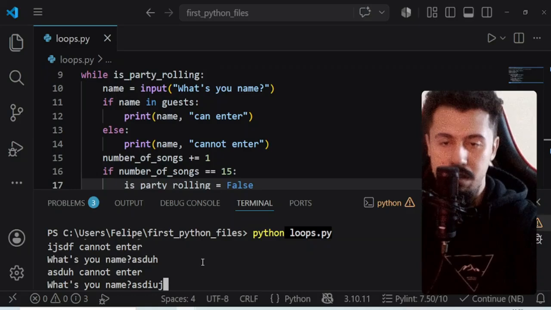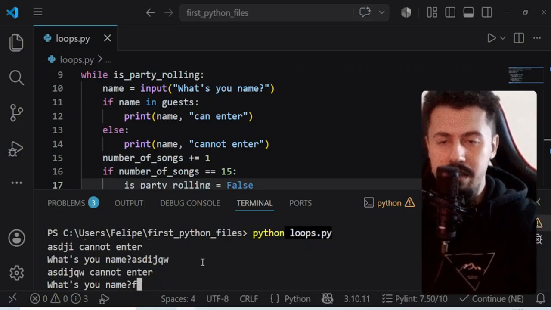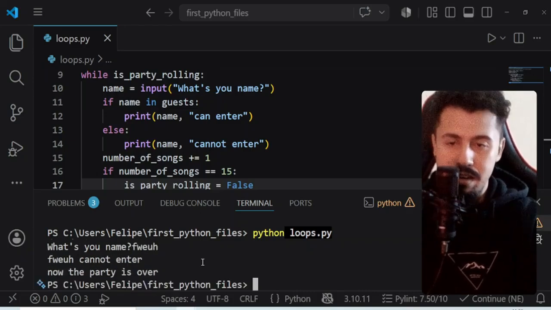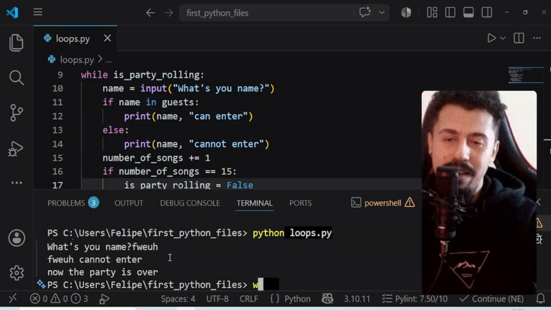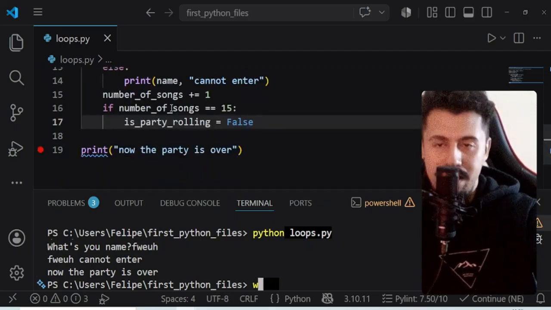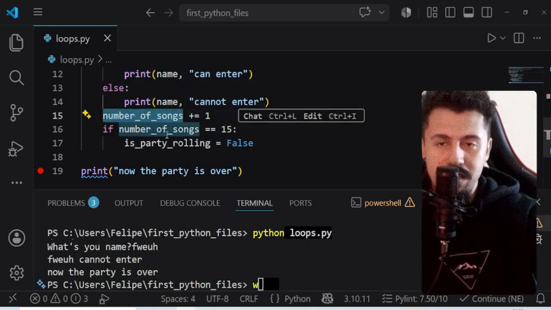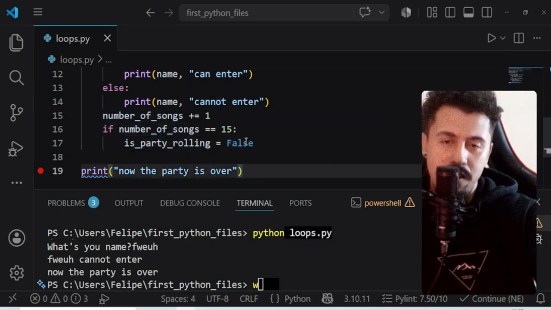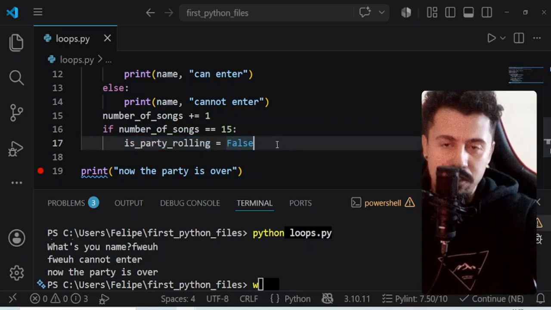So let's put data, any data here, and we are going to see that now the party is over. Why? Because this number of songs reached 15, and when it reaches 15, we basically set the is party rolling to false.